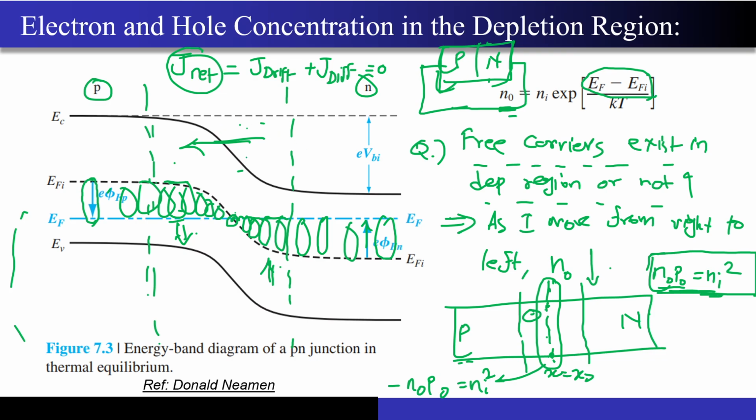Because we were hearing a lot from the lectures as well as from semiconductor books, that there does not exist any free carriers in the depletion region. But I have clearly shown you the electron concentration will drop off as I move from the right to left.